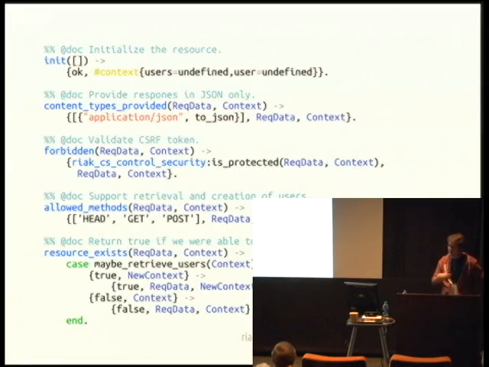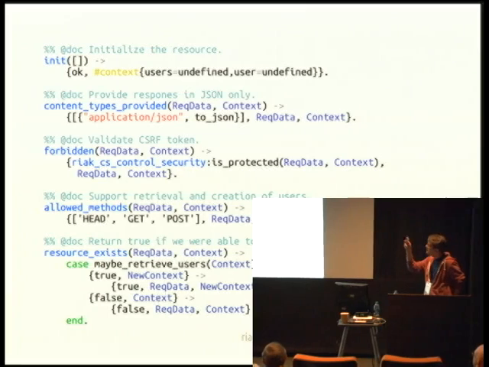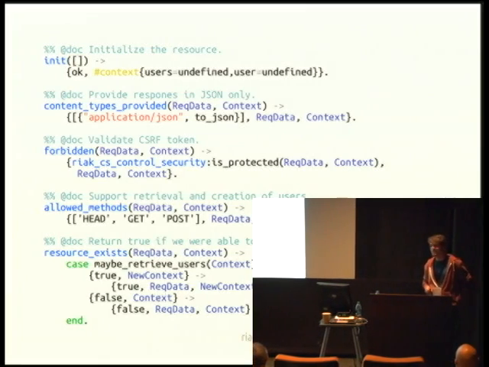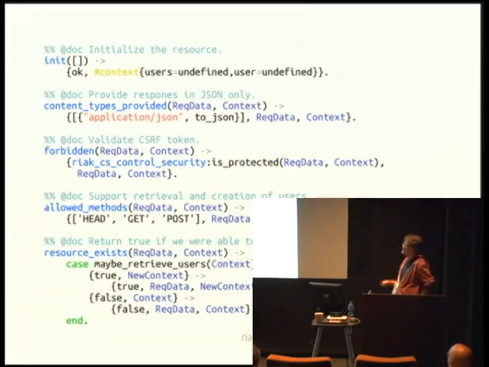So if you make a request with curl and you say, I want text plain, and we only provide application JSON, it will basically fail, and you'll get 406 not acceptable or something. 406? No, 406. God, I can't keep track of all the numbers. So that will tell it to call to JSON and continue threading through.